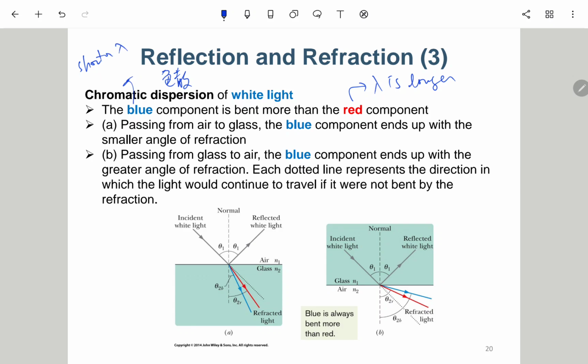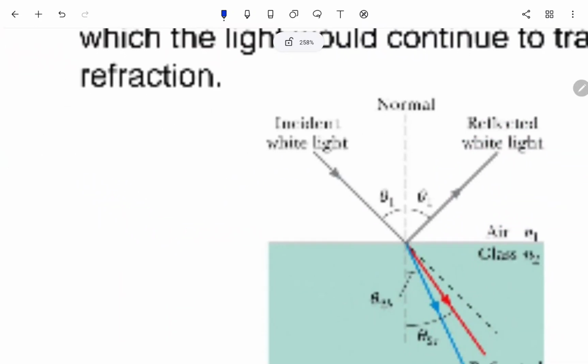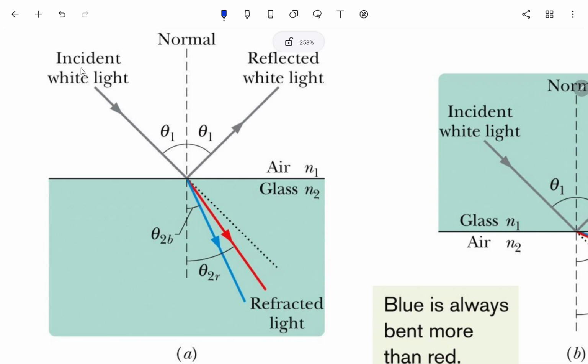Okay, shorter lambda. 就是一个是指长的波长，一个是指短的波长。Okay, so the blue component is bent more than the red component. 所以，如果真的要看的话，这个折射的角度，蓝色或者是短波长的话，会折的比较多。折的比较多是怎么算的？Okay, so here is the incident light.